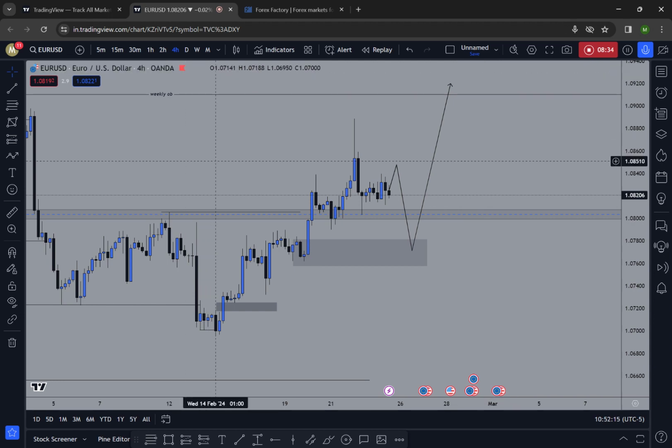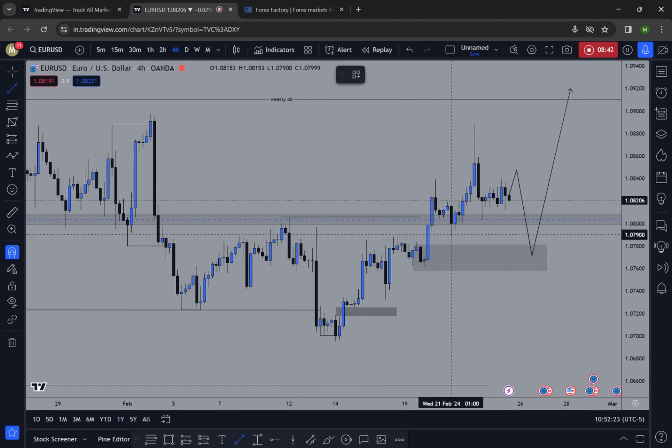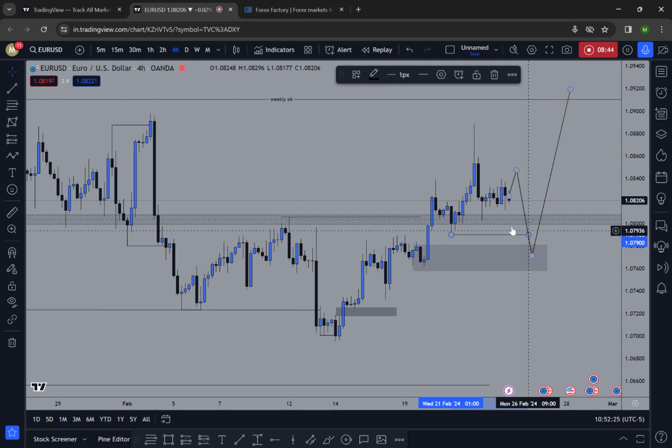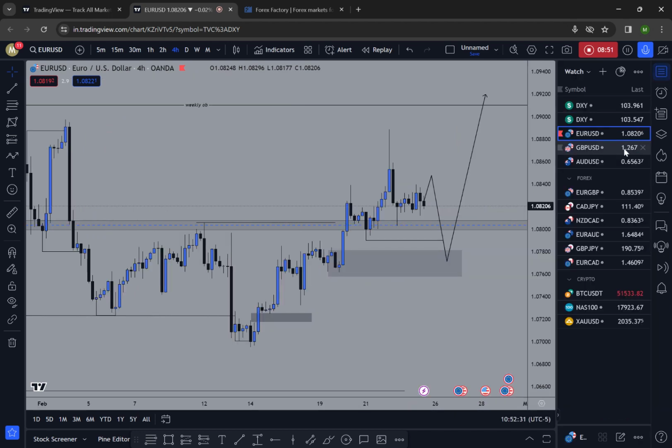So that's our move on Euro USD for next week. So clearly we can see that the sentiment is bullish, but we need to take out this low before going upwards. Price should mitigate this PDRA. This order block zone should be mitigated before going to that weekly order block zone. Next, on GBP USD,